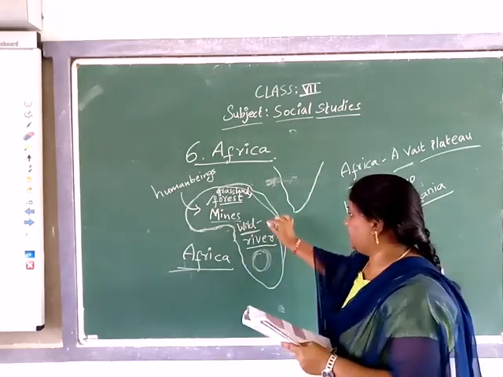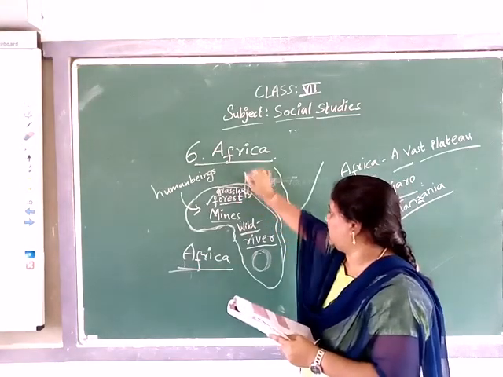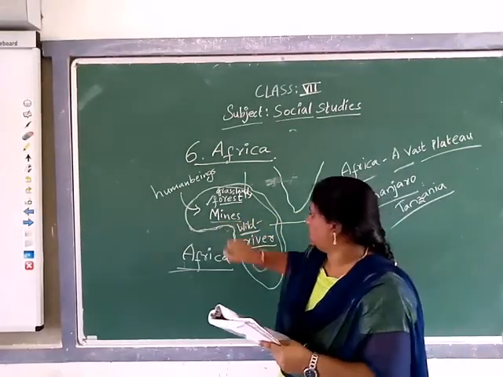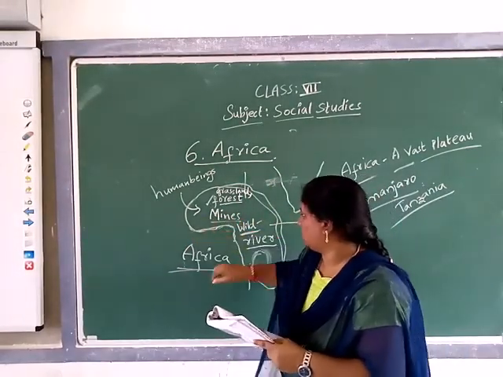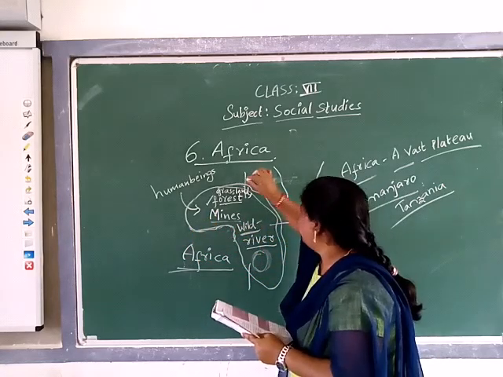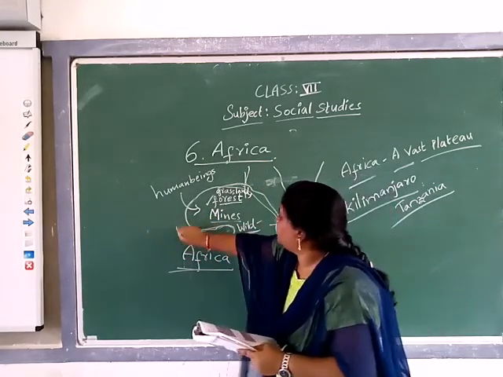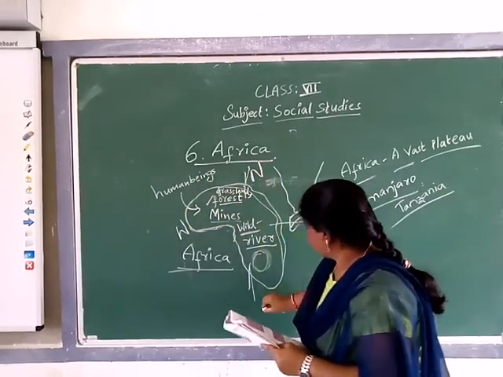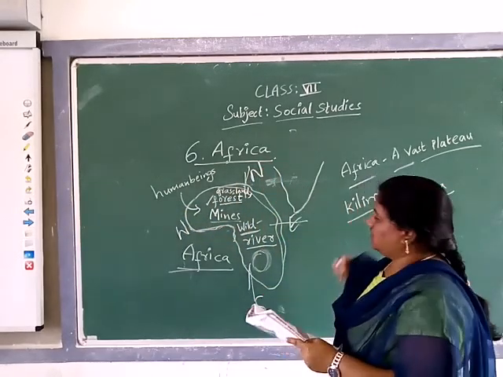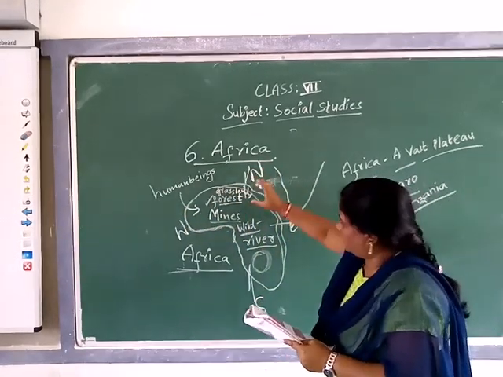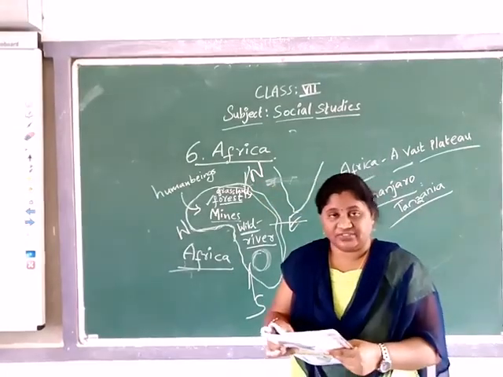Okay, the African continent has a north side, south, east, west. So in the north side of Africa there are no rivers.